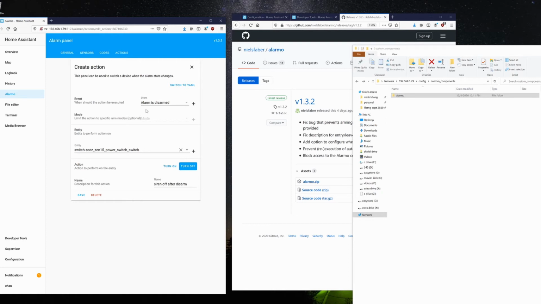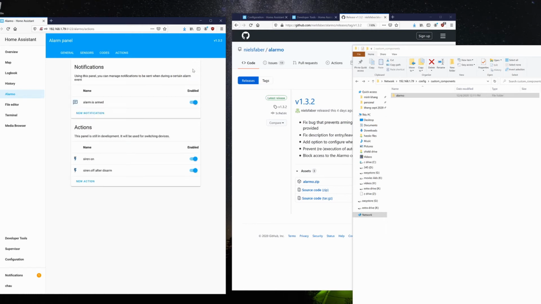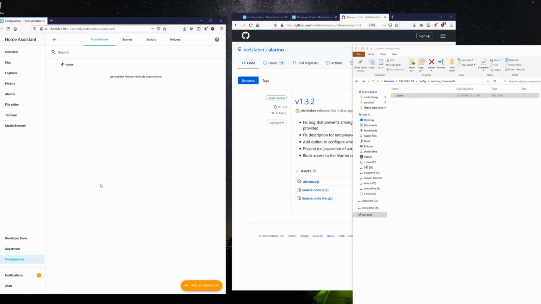Another action is alarm is disarm. What happens when the alarm is disarmed successfully, after it has been triggered? So of course you want to turn off the siren. And that's basically it for the basic setup. You can get more fancy in the configuration automations.